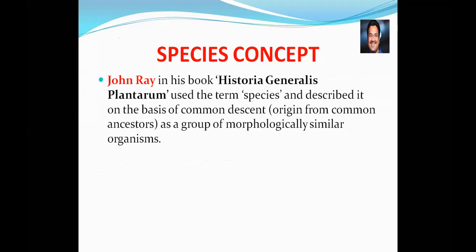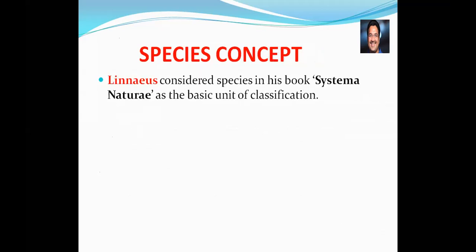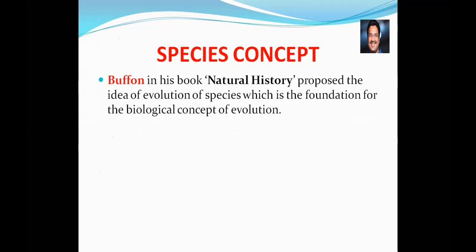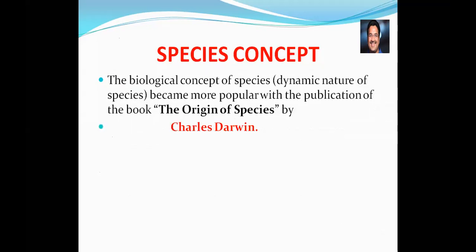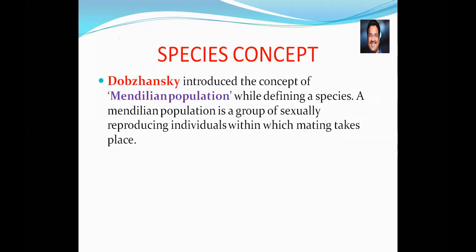Okay, next, opinions of the scientists. John Ray, in his book Historia Generalis Plantarum, explained the common descent of the species. Linnaeus, in Systema Naturae, described the species as the basic unit of classification. Buffon, in his book Natural History, explained the species as a foundation for the biological concept of evolution. Charles Darwin, in his book Origin of Species, explained the dynamic nature of the species. Dobzhansky described the species as a Mendelian population.